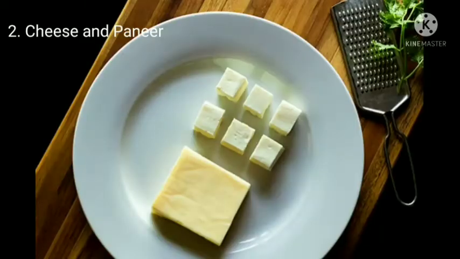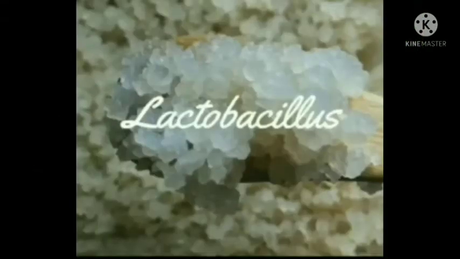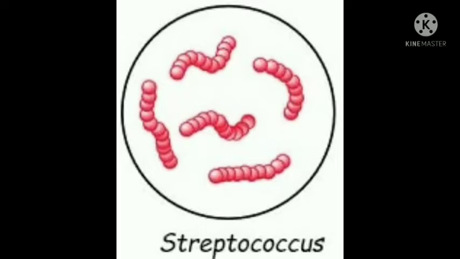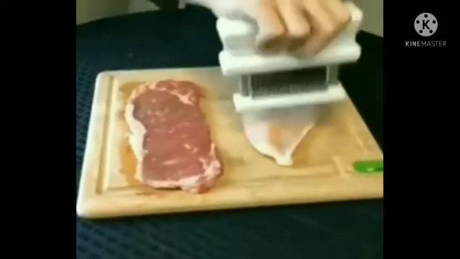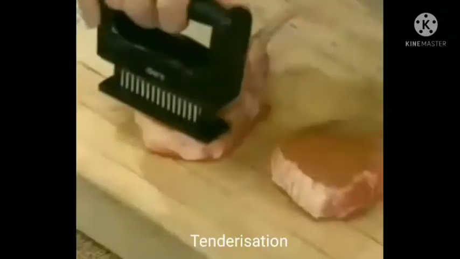Second, cheese and paneer are also made by the action of the bacteria Lactobacillus and Streptococcus on milk. Third, bacteria act upon tough meat and make it soft. This process is called tenderization of meat.